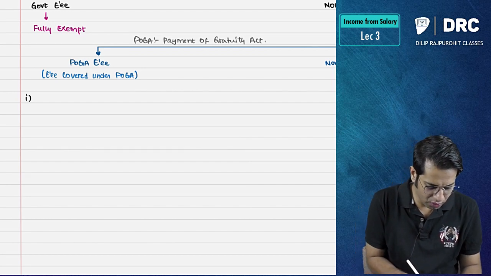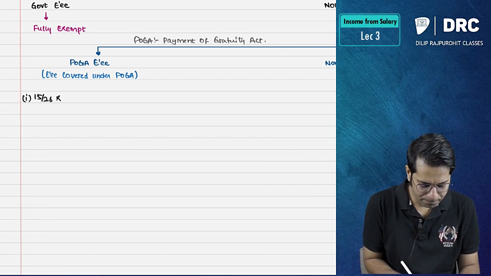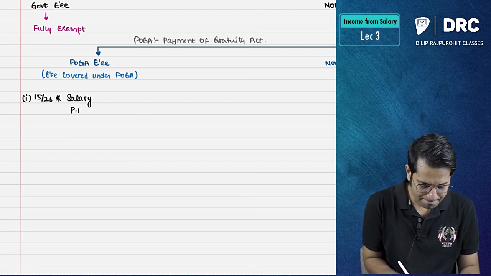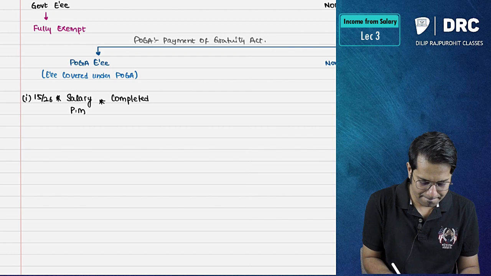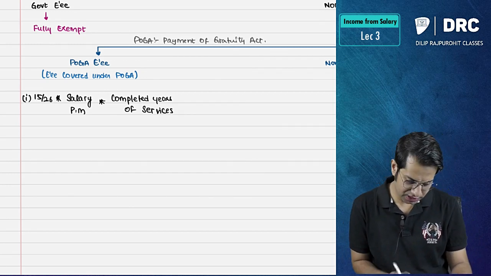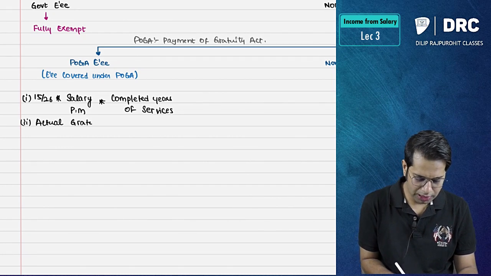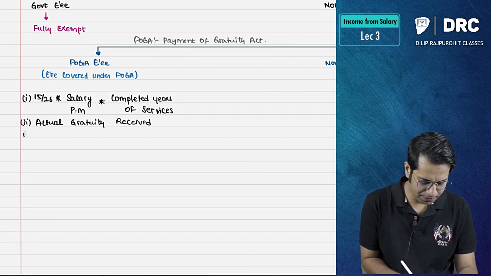now see this, for you the gratuity which will be exempt is 15/26 into salary per month into completed years of service, or point number 2, the actual gratuity received, or point number 3, the statutory limit.